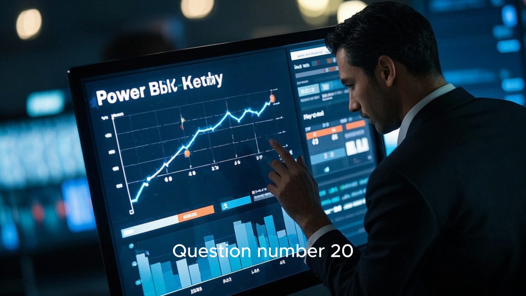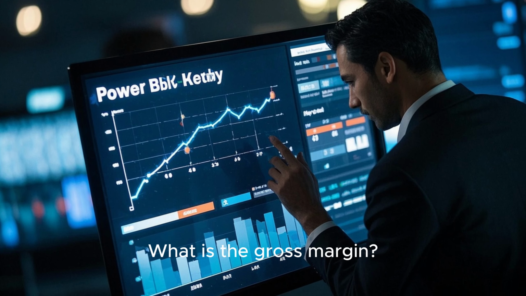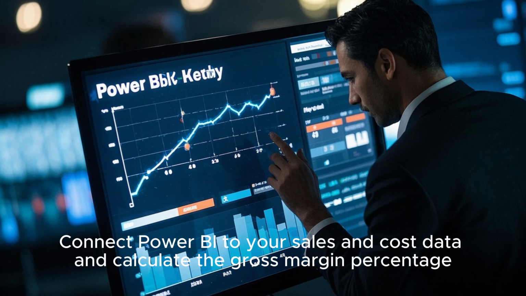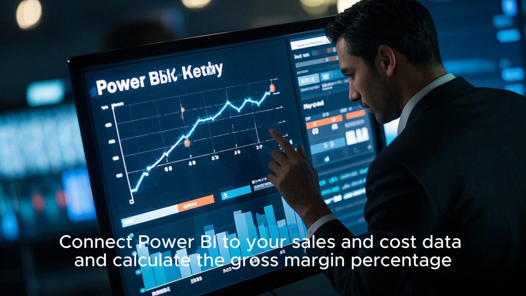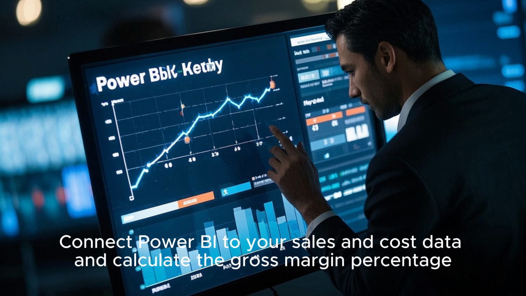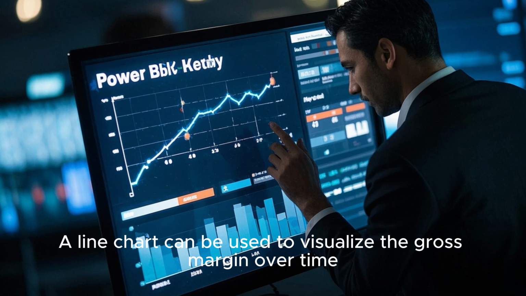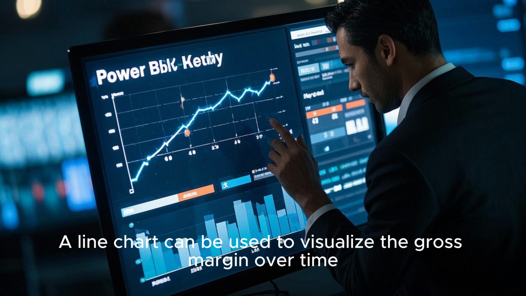Question number 20. What is the gross margin? Connect Power BI to your sales and cost data and calculate the gross margin percentage. A line chart can be used to visualize the gross margin over time.